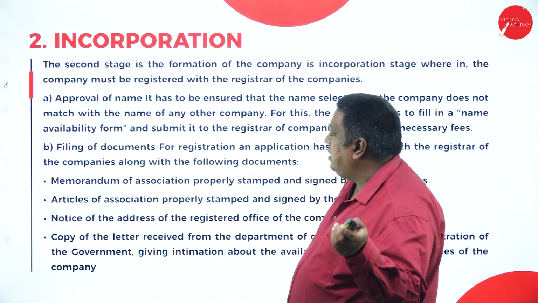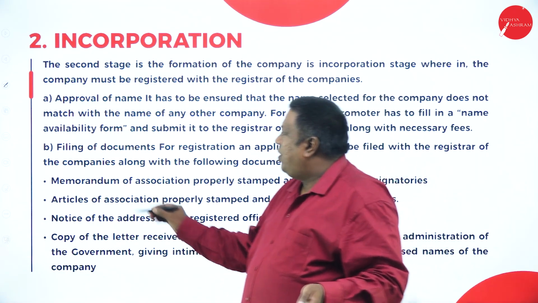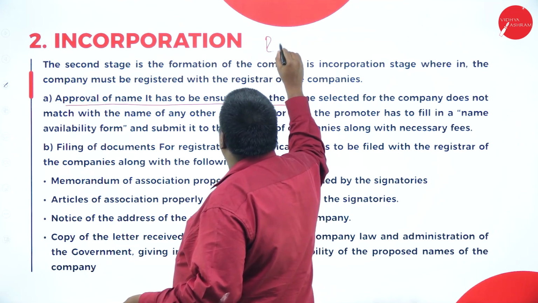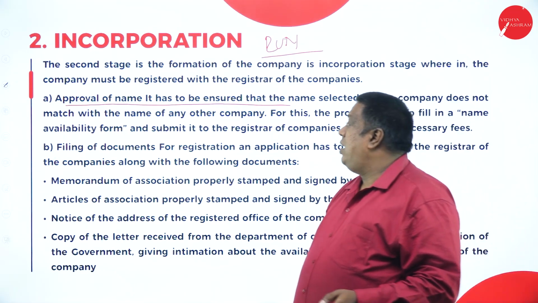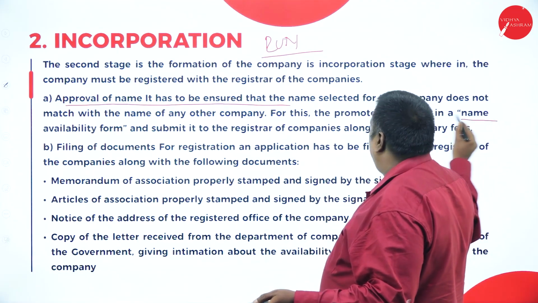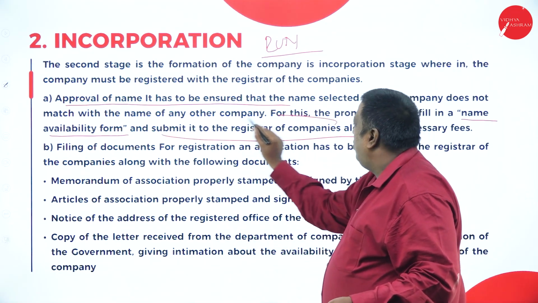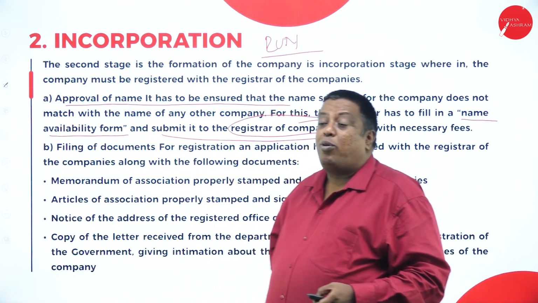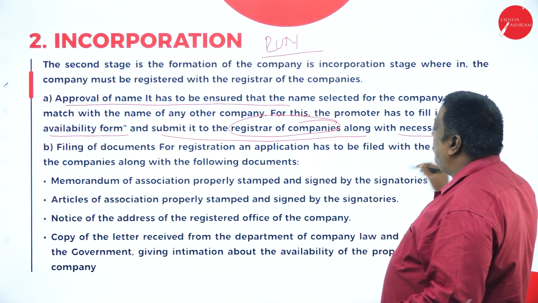The second stage, as I said here, is the incorporation stage. In the incorporation stage, the first thing I have to do is get the approval of the name of the company. That's why we say that one as RUN. What is RUN here? Reserve unique name of the company with the ROC. For that reason, the promoter has to submit a name availability form to the ROC, the form of the name we have proposed, the name selected for the company, with the necessary fees payment.